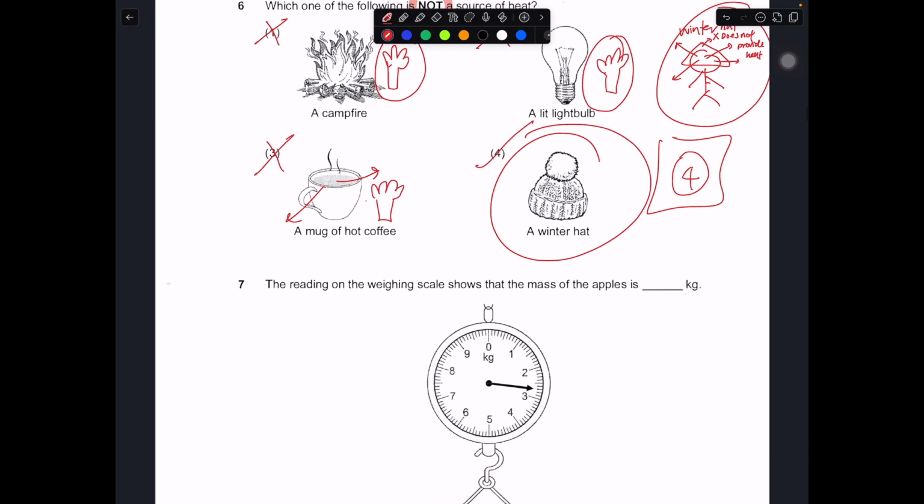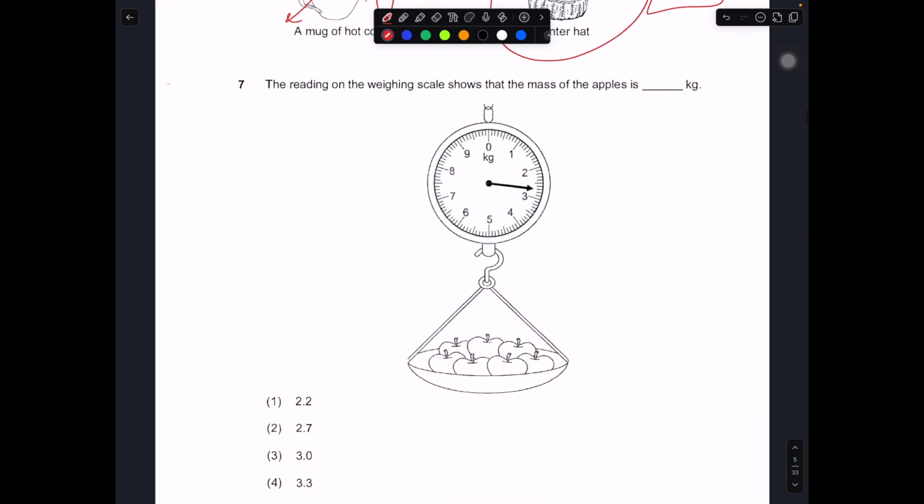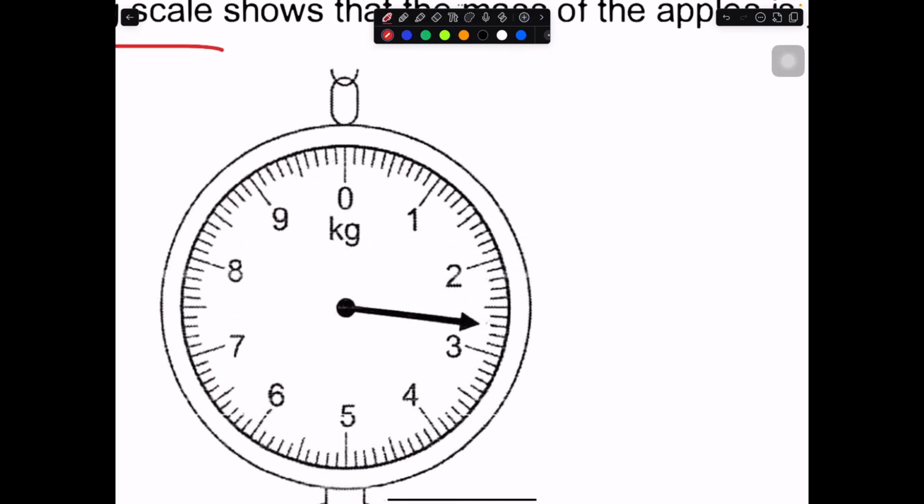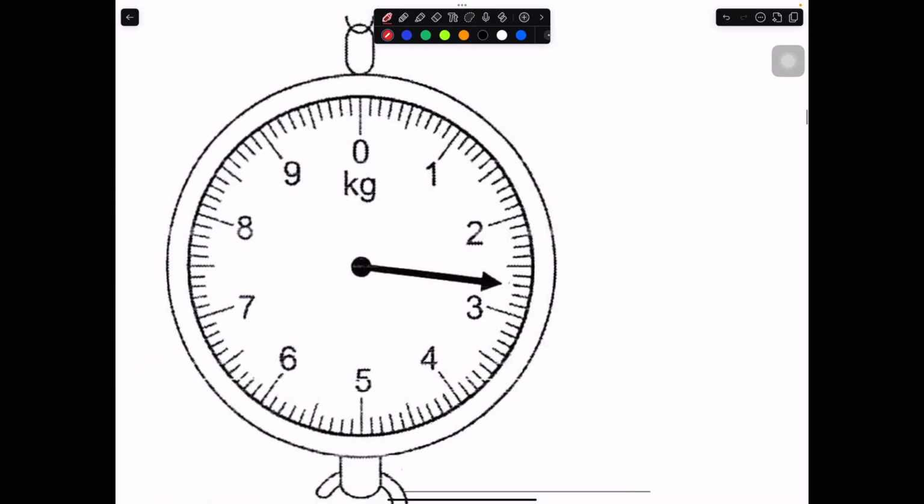So in this case, let's move on to question number 7. The reading of the weight scale shows the mass of the apple is what? So you have to choose between all these. You have to look at it very carefully. If you really cannot see it clearly, you have to zoom in with your eyes to take a look.